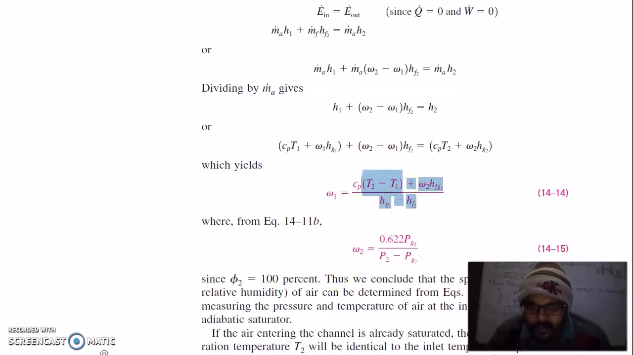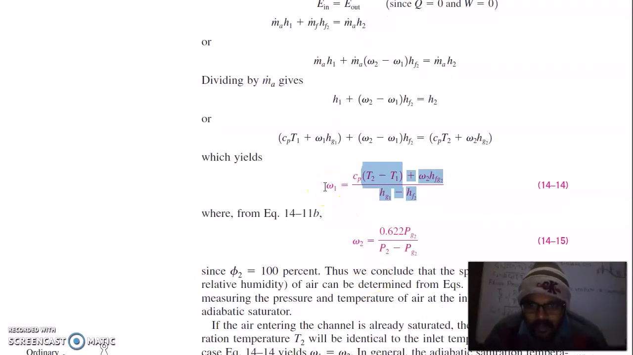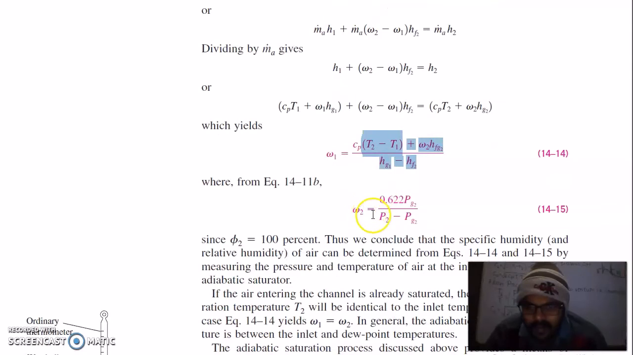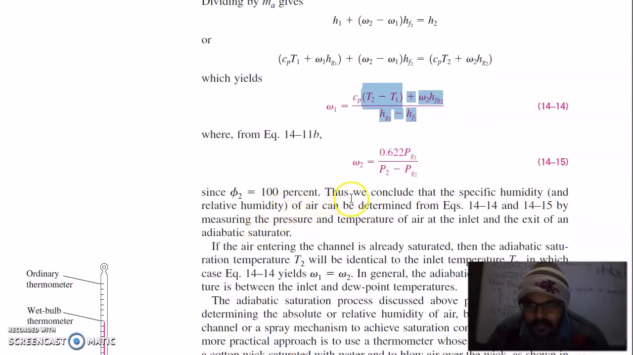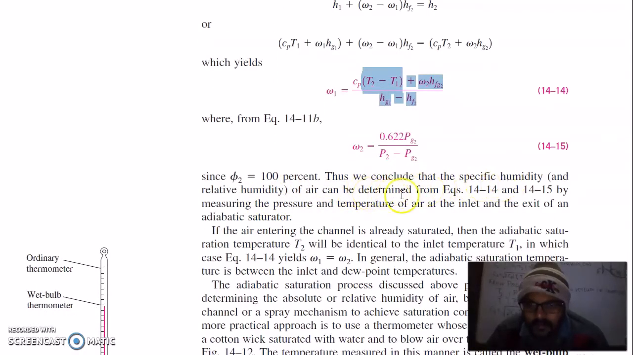The specific humidity at inlet and at outlet is given by this relation: 0.622 times the vapor pressure divided by the total pressure minus the vapor pressure. Since phi-2 is 100%, we conclude that the specific humidity and relative humidity of air can be determined from the equation by measuring the pressure and temperature of air at the inlet and exit of the adiabatic saturator.